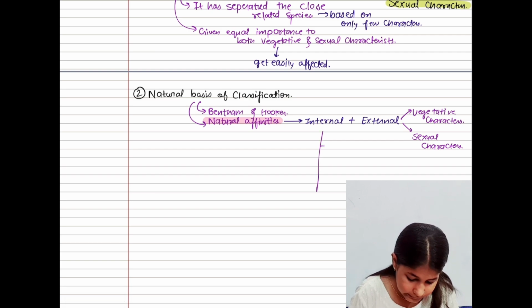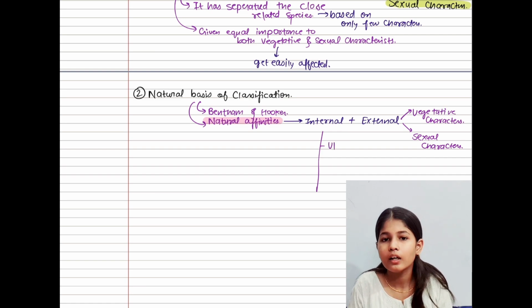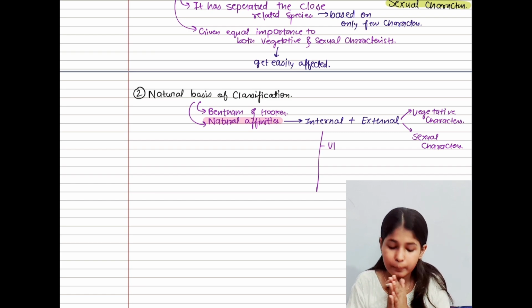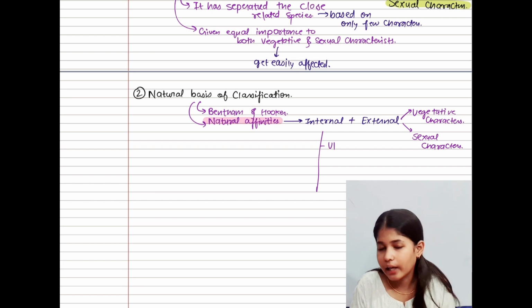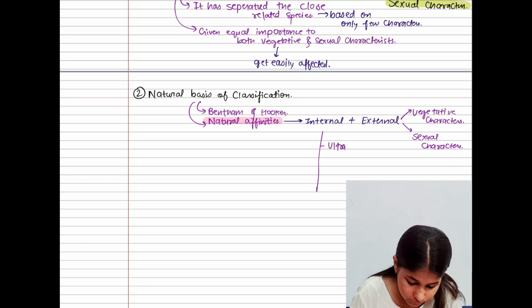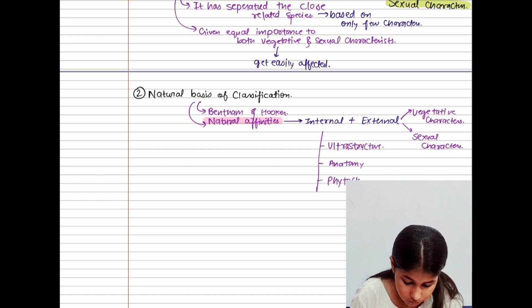What is inside the internal features? The internal features consist of ultrastructure, anatomy, phytochemistry, and last but not the least, embryology. These are the things studied in the natural basis of classification.